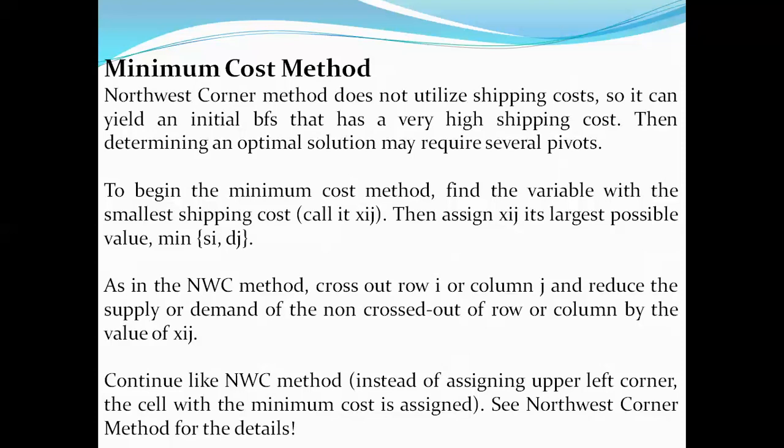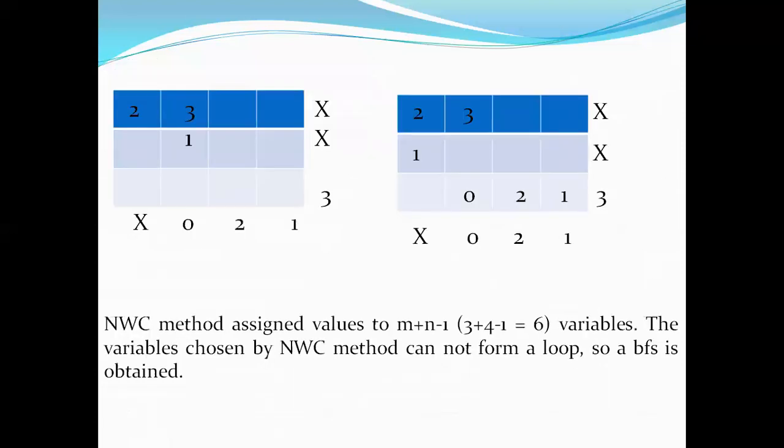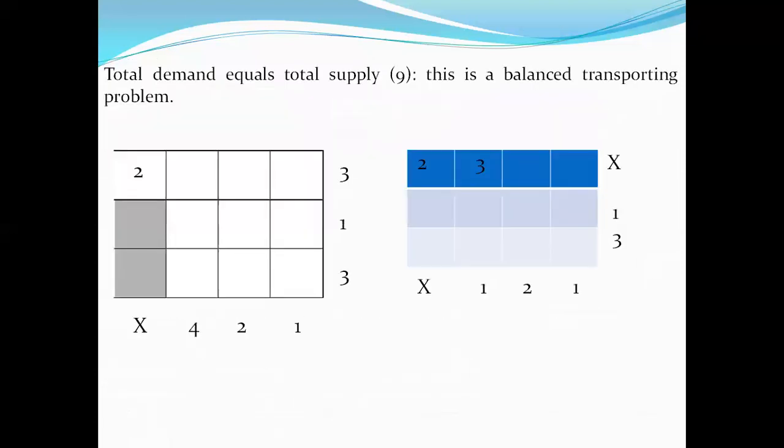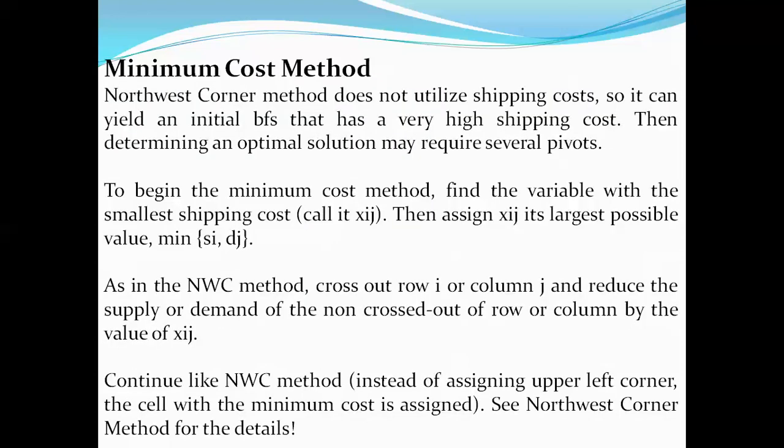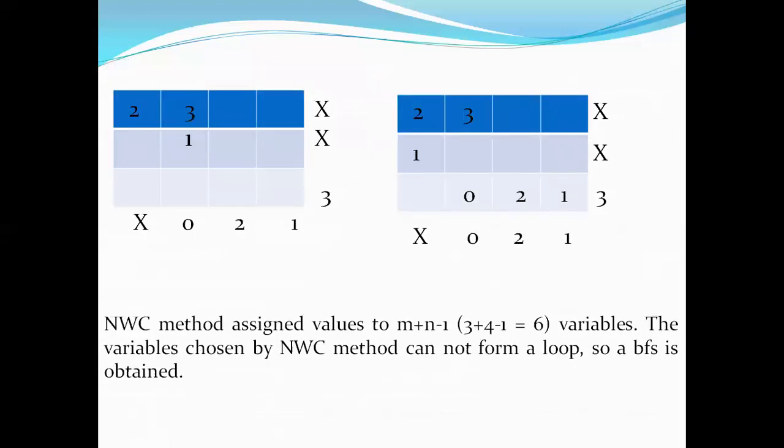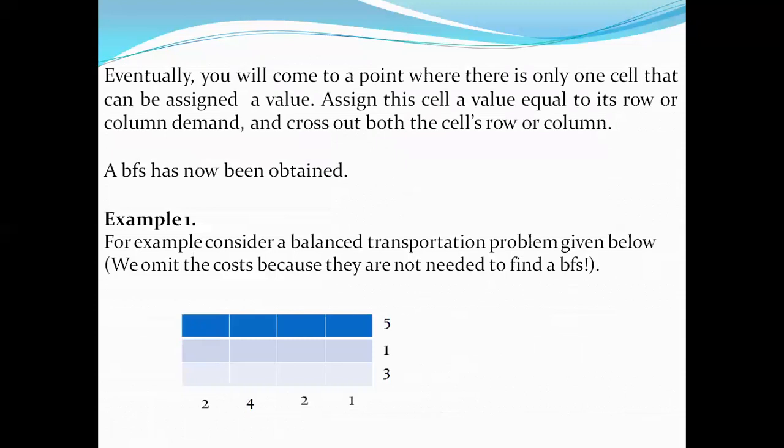So we will be having a detailed look at a similar problem with respect to this minimum cost method also. The first point clearly specified is that in the northwest corner method, the initial cost will be omitted.